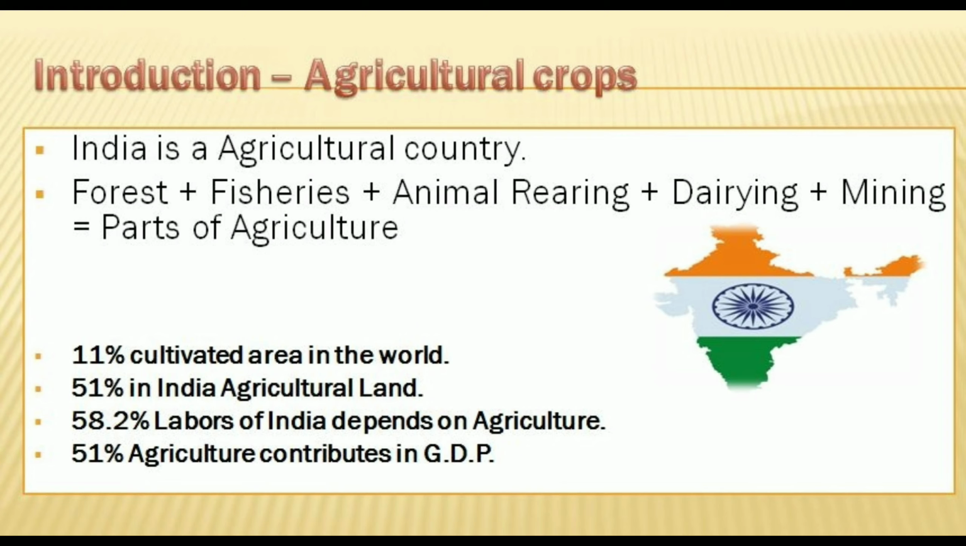India has 51% agricultural land. इंडिया में 51% की एग्रीकल्चरल लैंड है and 58.2% labourers of India are dependent on agriculture. 58.2% are dependent on agriculture. And we should also remember that in gross domestic product, 51% agricultural is contributed. Is it clear to everyone? You should remember these percentages.